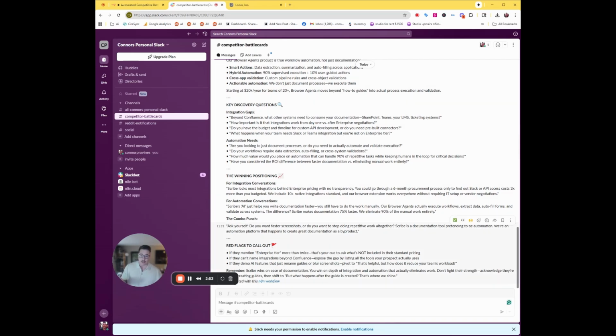So that's the system. There's 2 paths. 1, you mention a new competitor and you get a full battle card within 2 minutes. 2, you can ask questions about existing competitors and get instant, actionable intel. And the best part is this scales indefinitely. We can track 50 competitors as easily as we can track 5. And every time someone asks a question, the whole team learns from it.